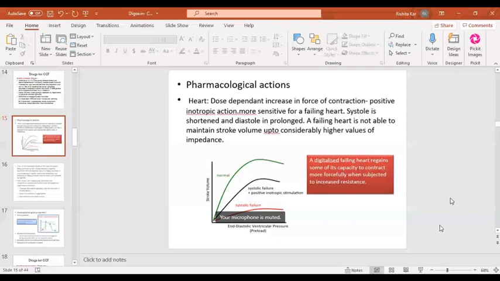They try to make up for the fall in BP, for the stroke volume. So there is compensatory sympathetic overactivity, which to some extent does increase the ejection fraction. Now, if this sympathetic activity is also lost, then it can be to some extent